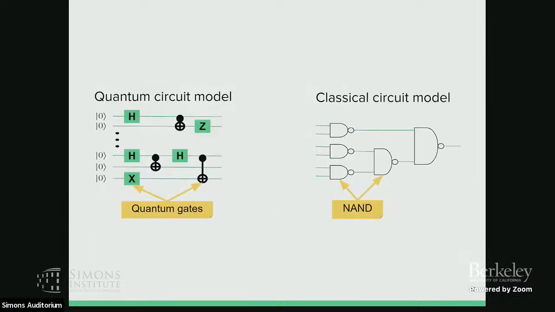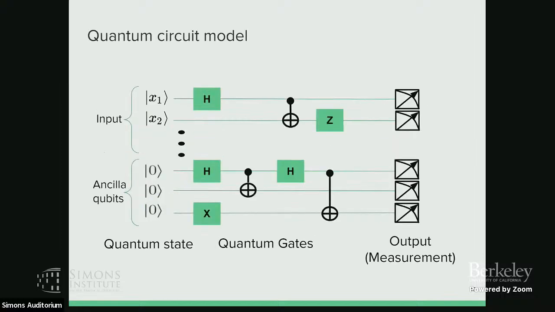And because we are talking about quantum circuit complexity, I want to give you a very brief introduction to the quantum circuit model. The quantum circuit model is similar to the classical circuit model. You have inputs, gates, and output. Usually we can describe the quantum circuit in this form. You have a quantum state as input, usually with two parts. The first part is the input, like your problem, and you have some working qubits to help you do calculation. And you apply some quantum gates on it. And then you have a quantum state here, and you want to do some measurement to transfer the quantum information back to classical information.